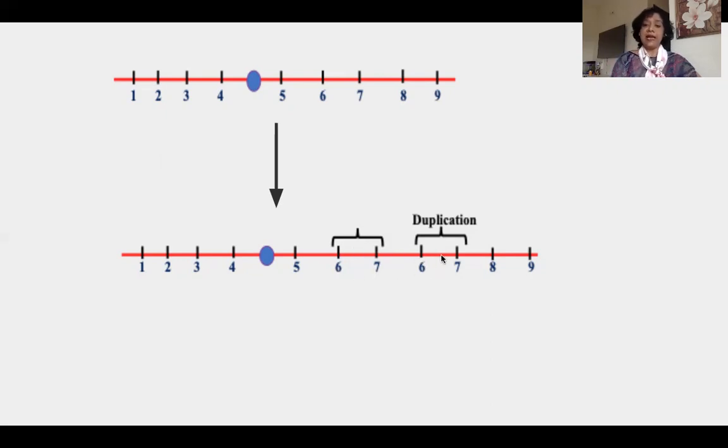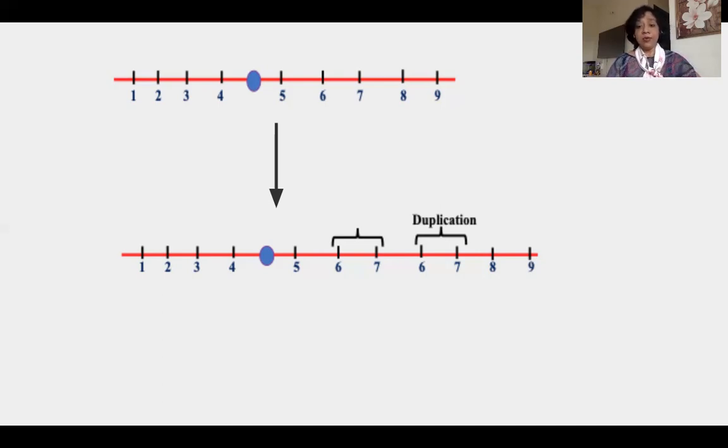I have labeled it as duplication, and then of course 8 and 9. When you see this, students, what comes to your mind? One, it is a chromosomal aberration. Two, it is duplication. Then it is tandem duplication, and also an intrachromosomal duplication.